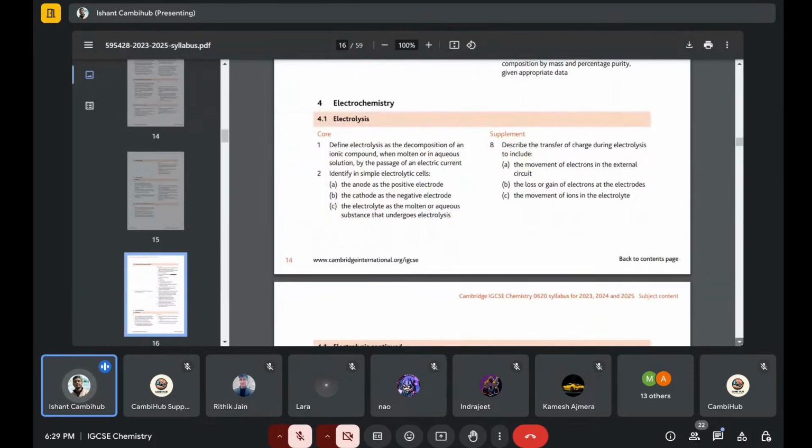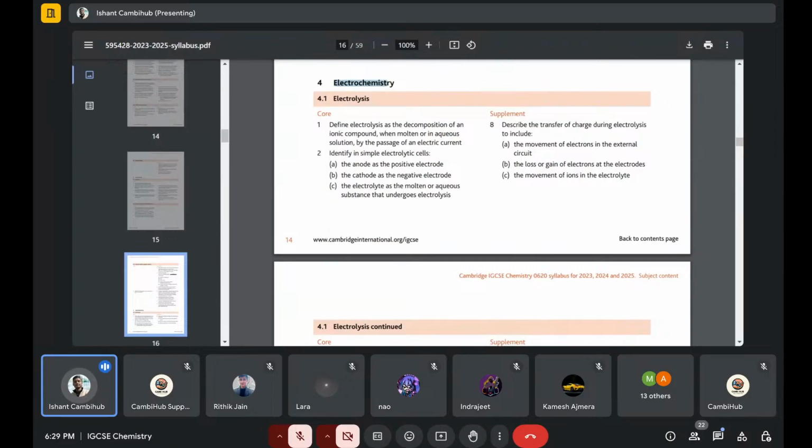Other than that, mostly people find electrochemistry the tough part. I don't know why, but they do. Electrochemistry is a very easy topic if you understand the concept. In electrolysis, what they can give you is something normal like molten sodium chloride. So easily you can tell that sodium will go to the cathode and the chlorine will go to the anode.